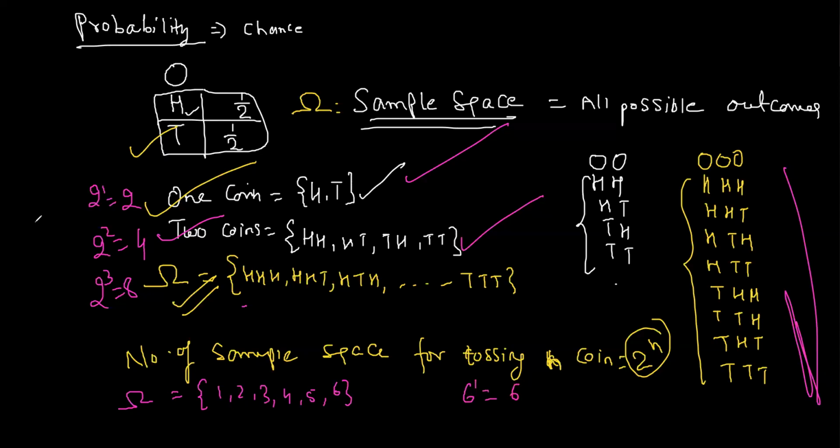If you throw two dice, 6 raised to 2, right? How many samples will be there for tossing two dice?